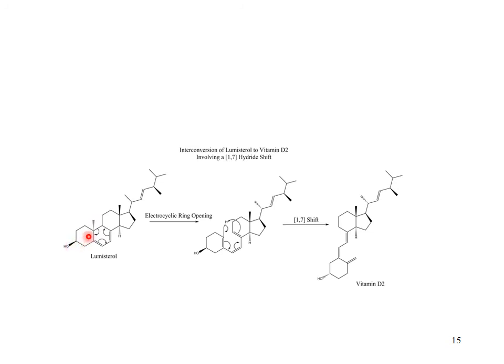As I have told you, the application of rearrangement is that we get different products during chemical reactions. That way rearrangement is very important. Now you can compare lumisterol and vitamin D. This is the most stable one because here the delocalization of the pi system is greater as compared to here. Here a ring strain occurs, and that is why this vitamin D2 is more stable. How it becomes so is due to the 1,7 shift.